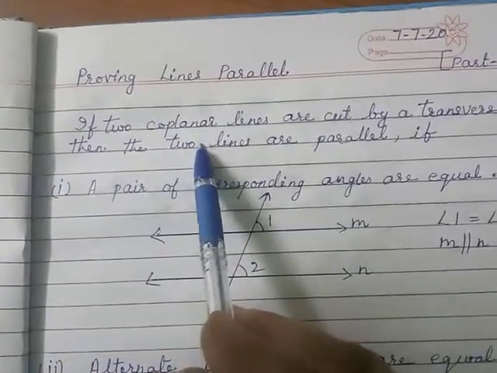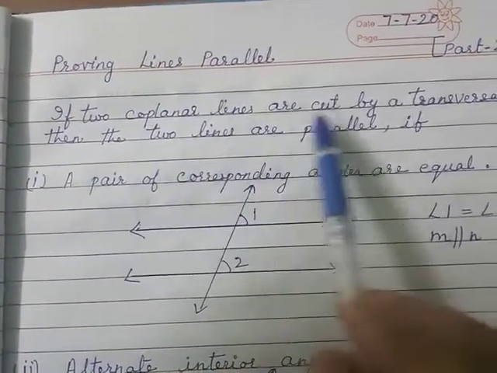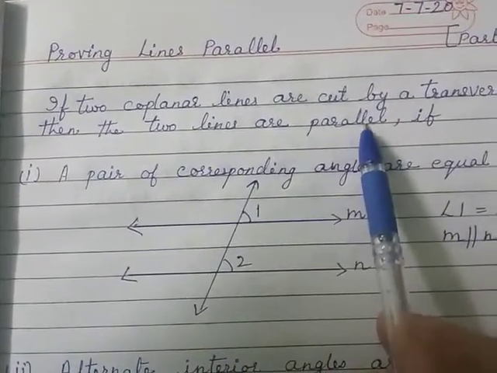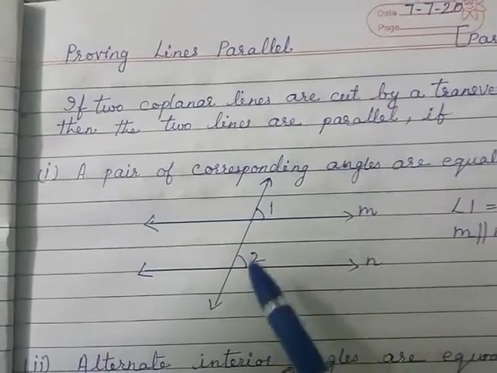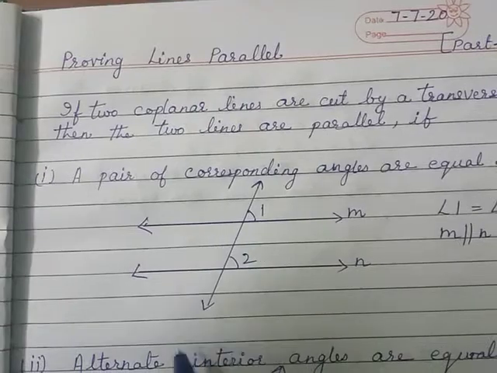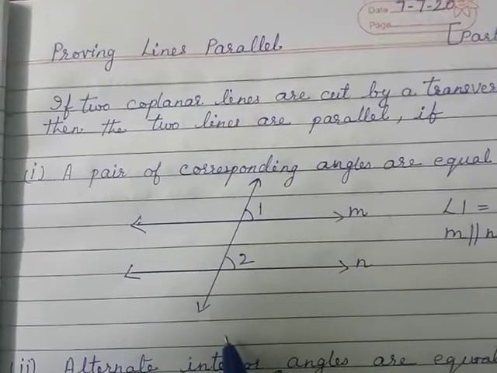If two coplanar lines are cut by a transversal, then the two lines are parallel if a pair of corresponding angles are equal. Two lines which lie in the same plane are known as coplanar lines.